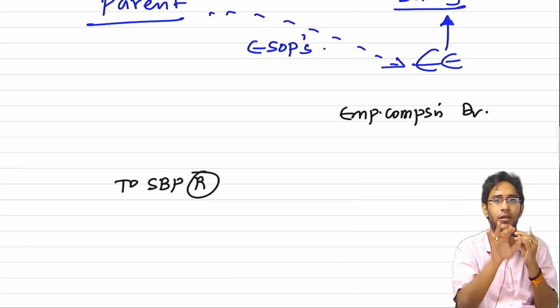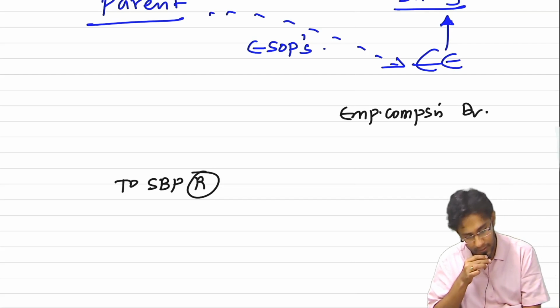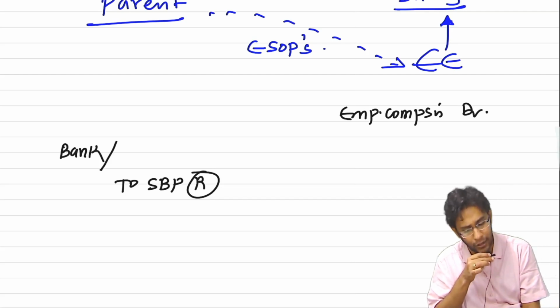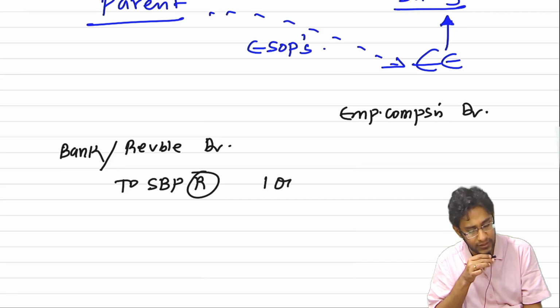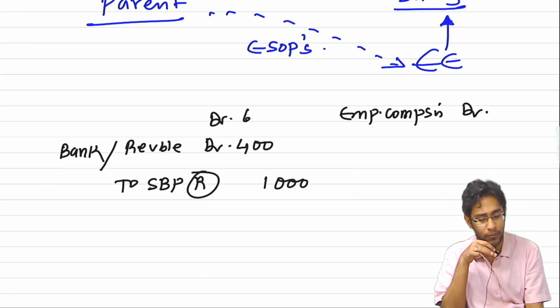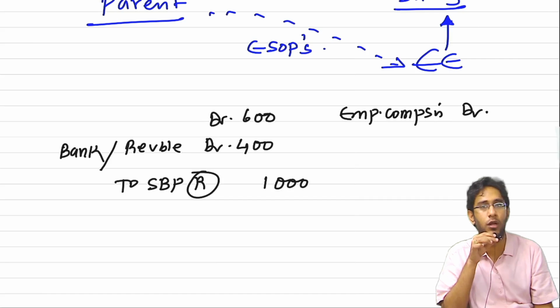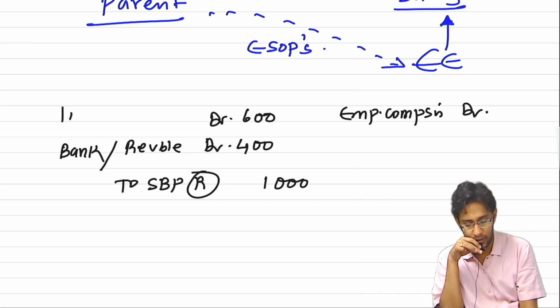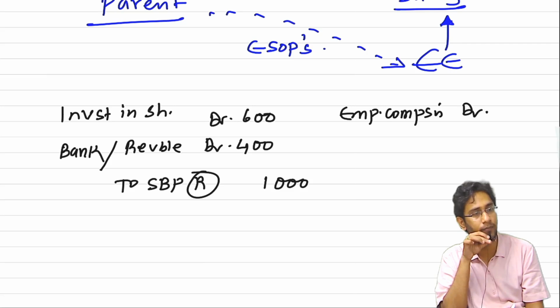Now, for giving ESOPs to employees of the subsidiary, if the subsidiary company compensates some cash to the parent, or says that in future it will compensate, then if you are receiving money, you receive it in bank. If they are agreeing to pay you, create a receivable. Suppose the amount is 1000. They are agreeing to pay, or they paid, only 400. The remaining 600, I did a favor to them. Tell me, who is showing love to whom? Parent to subsidiary. This will be adjusted to investment in shares of subsidiary.